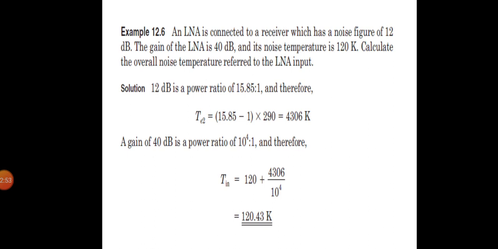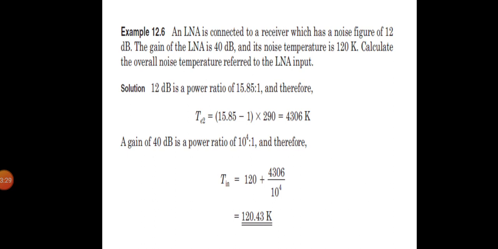You have to calculate the overall noise temperature referred to the LNA input. 12 dB is a power ratio of 15.85:1, and therefore Te2 can be written as (15.85 - 1) x 290, which will be equal to 4306 Kelvin. Gain of 40 dB is a power ratio of 10^4:1, and therefore Tin is equal to 120 + 4306/10^4, which will give you a value of 120.43 Kelvin.